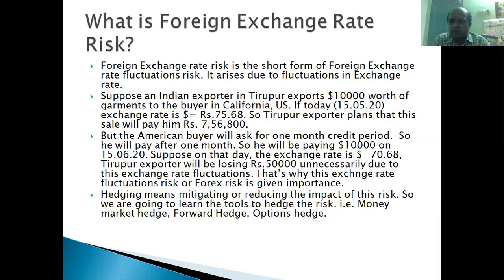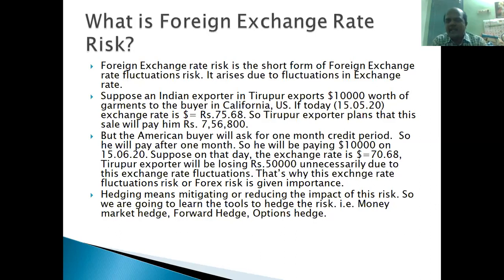He is very prompt in his production. He has produced the garments as per the expectations of the foreign buyer and supplied the goods on time. The buyer is also happy with that sales transaction. He received the materials on time with quality, and he also settles the amount promptly. He just sought a 1 month credit period and settled the amount after 1 month. But still, the exporter, the seller from Tirupur, is incurring a loss of 50,000 rupees without doing any mistake. This is because of fluctuations in exchange rate.